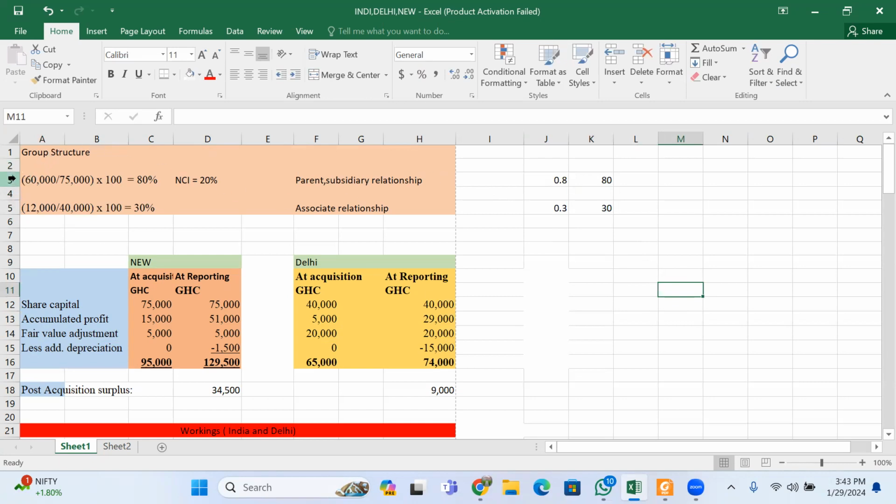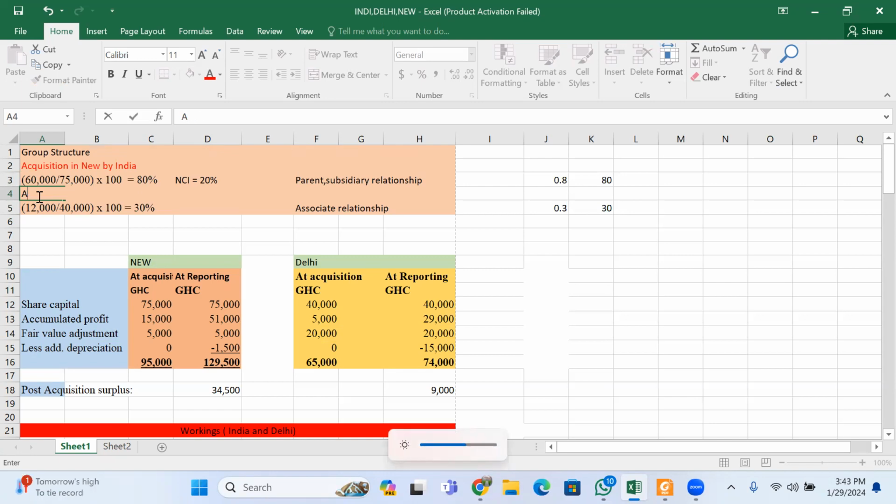So by extension, what we are trying to say is that the acquisition in New by India is 80%, and the acquisition in Delhi by India is 30%.